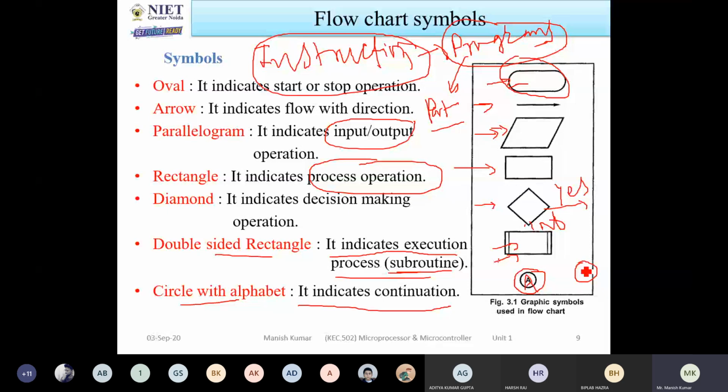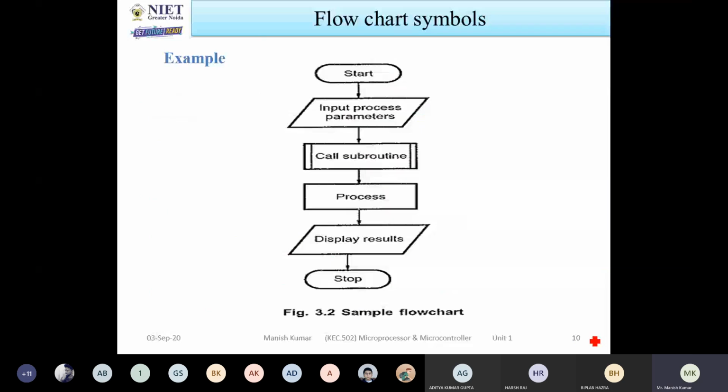Now these are the examples. Let us consider a sample chart. This is the start and this is the stop, shown as ovals. Then input parameters, where you are defining the inputs. Then call subroutine: when a subroutine is required, you will use the double-sided rectangle. Then process, then display result.